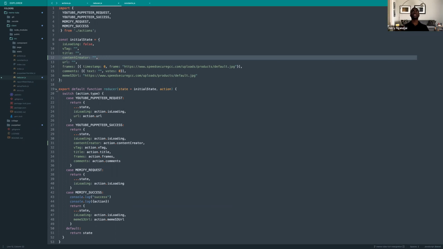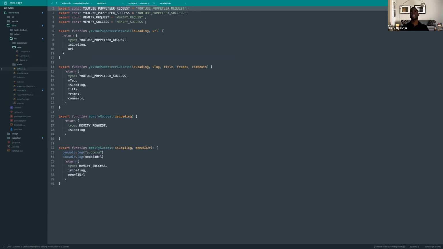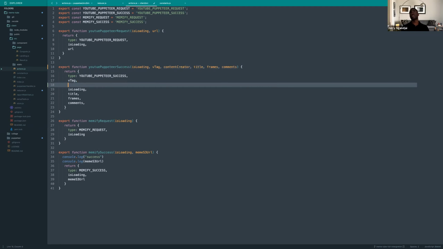Now we want to know when to dispatch it. So where we do that is in one of our connected components that's in charge of dispatching. First of all, let's update the action itself. So we do have the action YouTube Puppeteer on success. That just takes the v tag, the title, the frames. Basically, after scraping correctly, this is what is returned. And now we have this new property that is also returned called the content creator. So this is where the Redux store is going to get the property from.